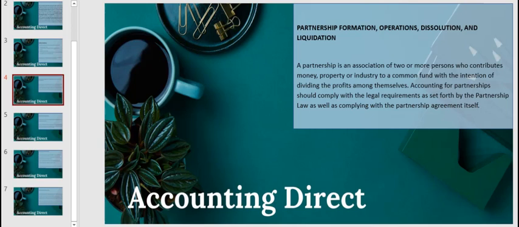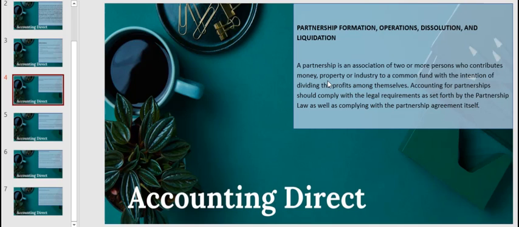Good day. For this discussion, we will be talking about partnership formation, operations, dissolution, and liquidation. When we say partnership, it's an association, an agreement of two or more persons who contribute money, property, or industry to a common fund with the intention of dividing the profits among themselves. So it's not just about cash or land or any property that can be contributed, but as well as industry.